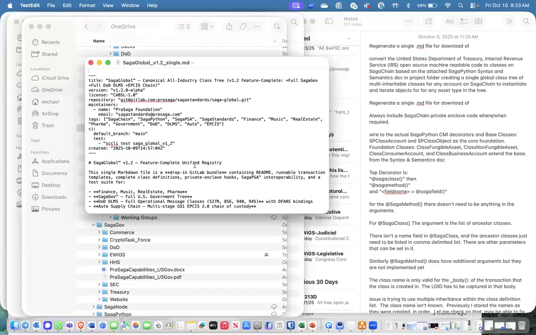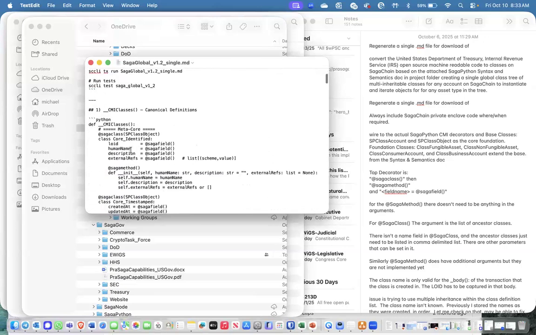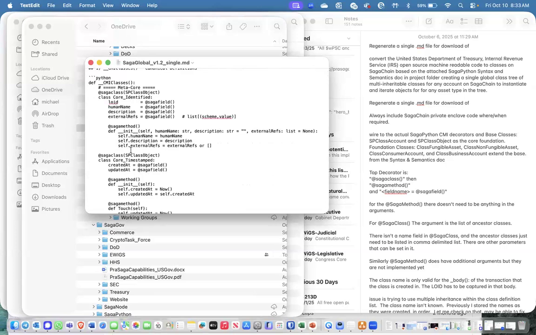And here's the all industry class tree that is kind of like the connector for everything down there: finance, music, real estate, pharma, SagaGov, the DoD, the auto supply chain. It's kind of like the spine, again, I guess is what they would be called. I don't know what the dev term would be. So basically, it did do well on following the semantics and such, whether it's how close to running it is.